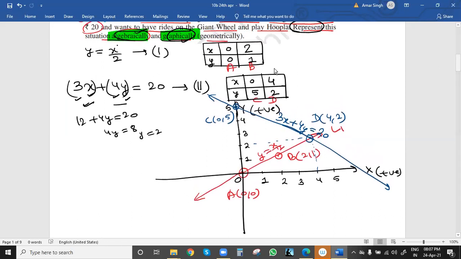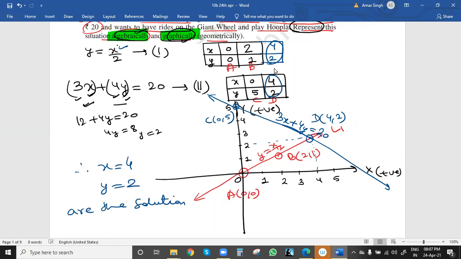We can also check: if you put x value 4 here, y will be 4 by 2, which is 2. Same, so both are the same. That means this is the only solution point, and the intersection point gives us the solution value. Hence x equal to 4, y equal to 2 is the solution.